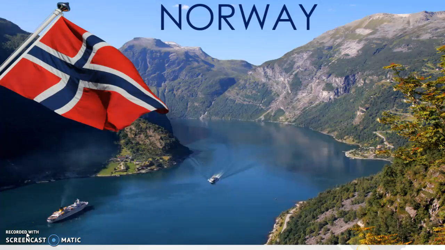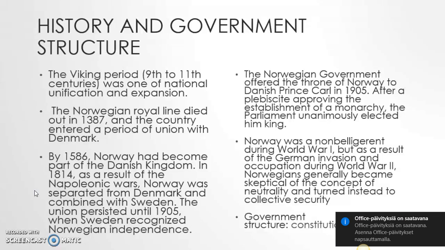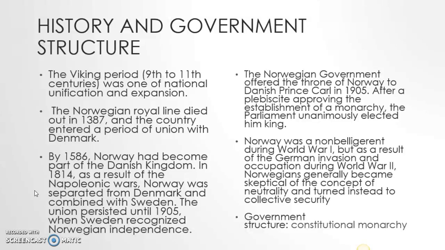So for this country presentation, I chose Norway. A little bit about the history and government structure. The Viking period was one of national unification and expansion. The Norwegian royal line died out in 1387, and the country entered a period of union with Denmark. By 1586, Norway had become a part of the Danish kingdom.